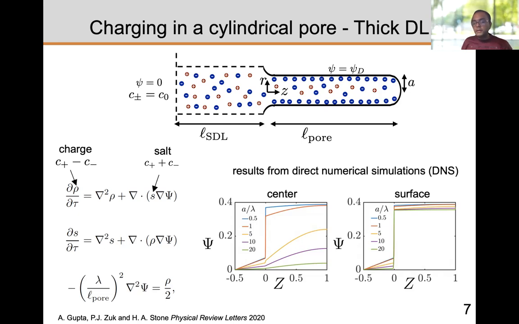And therefore, what we decided was that we will now try to create an analytical model to predict this behavior, which comes out of direct numerical simulation. And the reason there is a jump is because the double layer is everywhere. So we can expect there will be a jump.